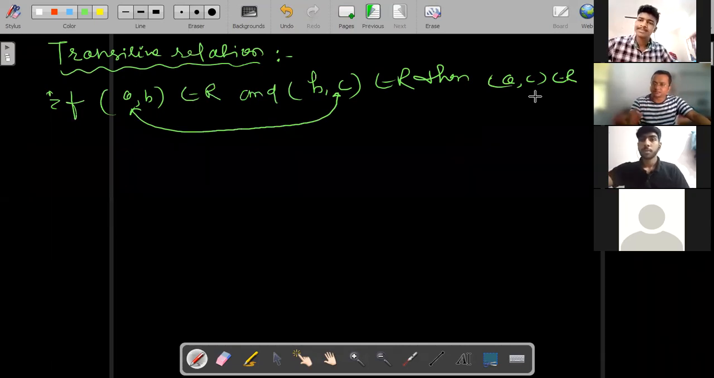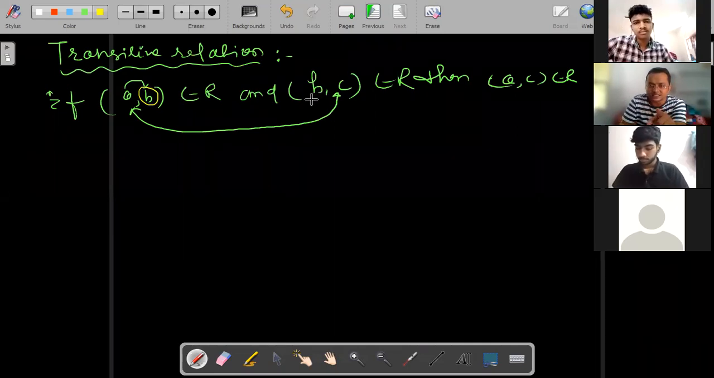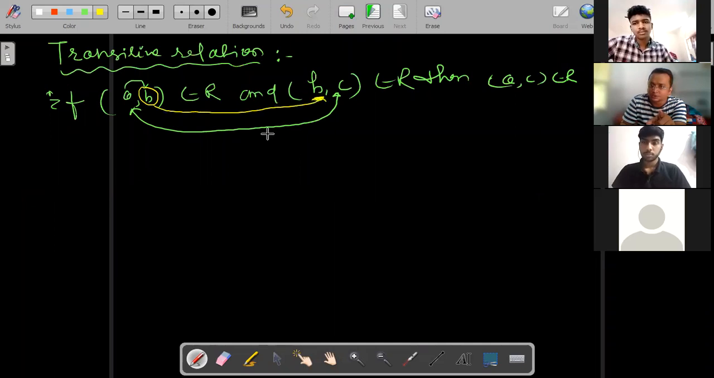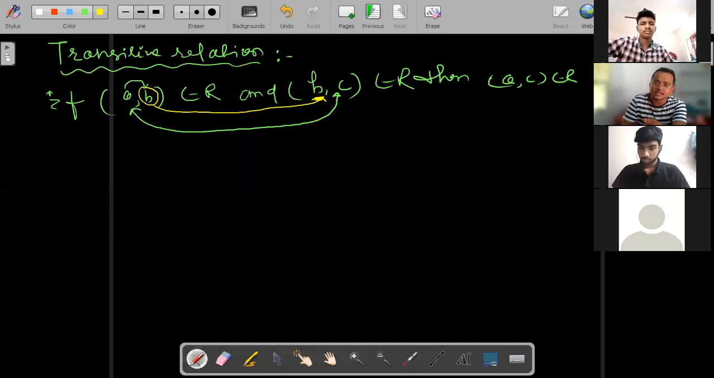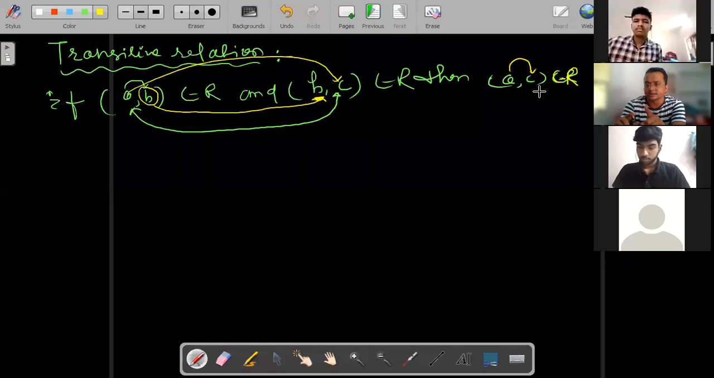Again, I'm repeating this. Listen, everyone. (A, B). Then what we have to do? You have to start with the element B. You can see here, this is B and this is B. So (A, B), then (B, C). You have to start from B in (B, C). Then you can say that (A, C) is an element of R. Is this clear, everyone?